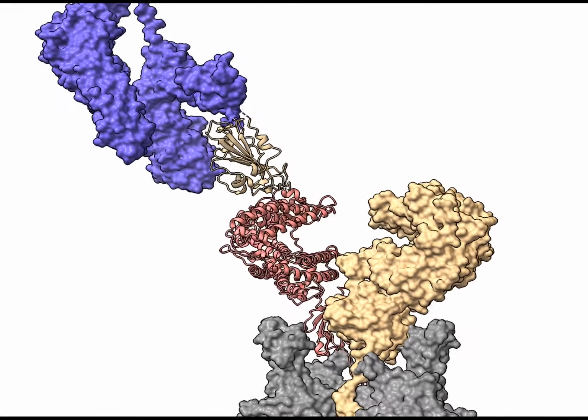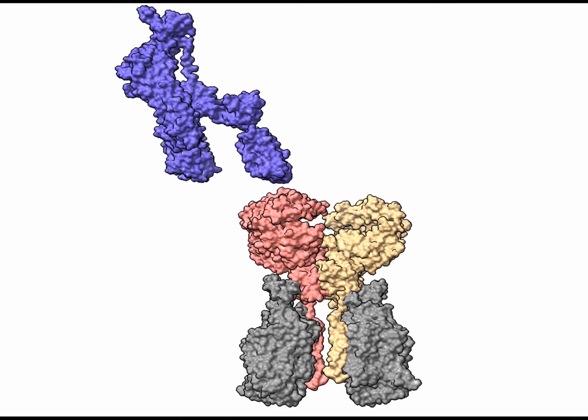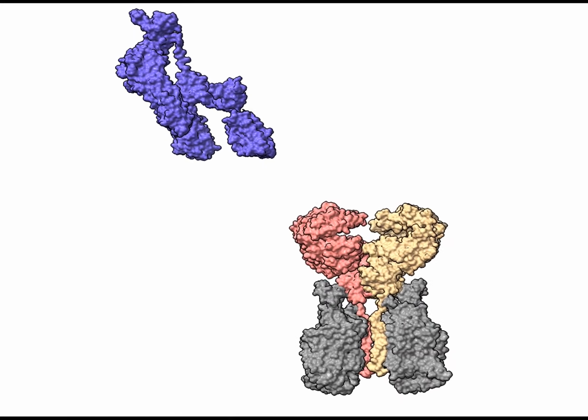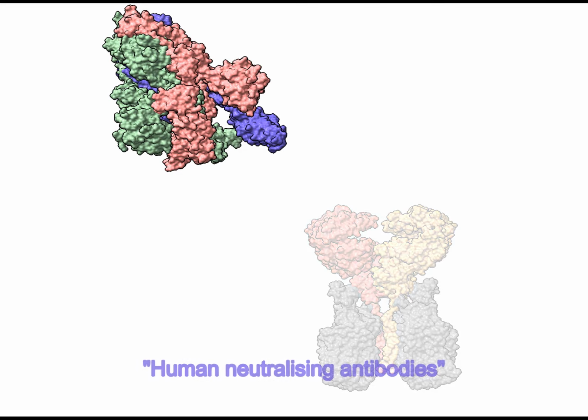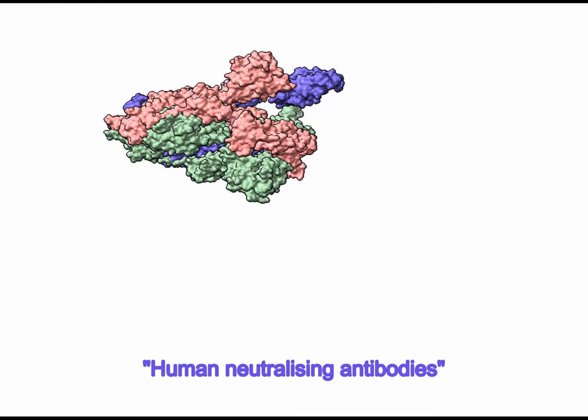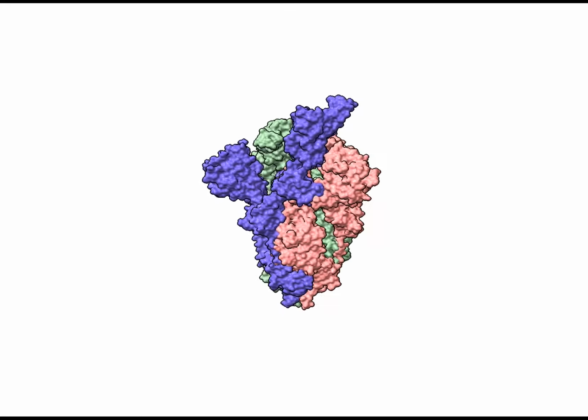Many attempts are made by our bodies to eliminate the threat of COVID-19 infection. Antibodies are essential components of the viral defense mechanism in humans, and serve as lifelong protection against viruses once attained. Human neutralizing antibodies target the ACE2 receptor binding domain of the spike protein, in both up and down conformations.